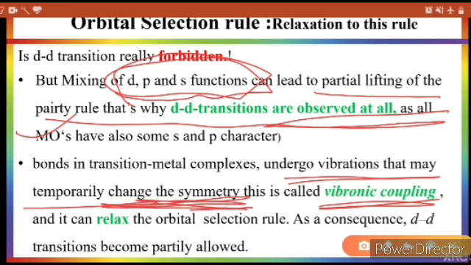When a bond vibrates, the center of symmetry or inversion center of an orbital is disturbed, and due to this disturbance the Laporte rule also gets disturbed. So this allows the transition from one state to another state. That's why these two factors partially allow the transition, and that's why d-d transition becomes visible and coordination complexes give color and electronic spectra.